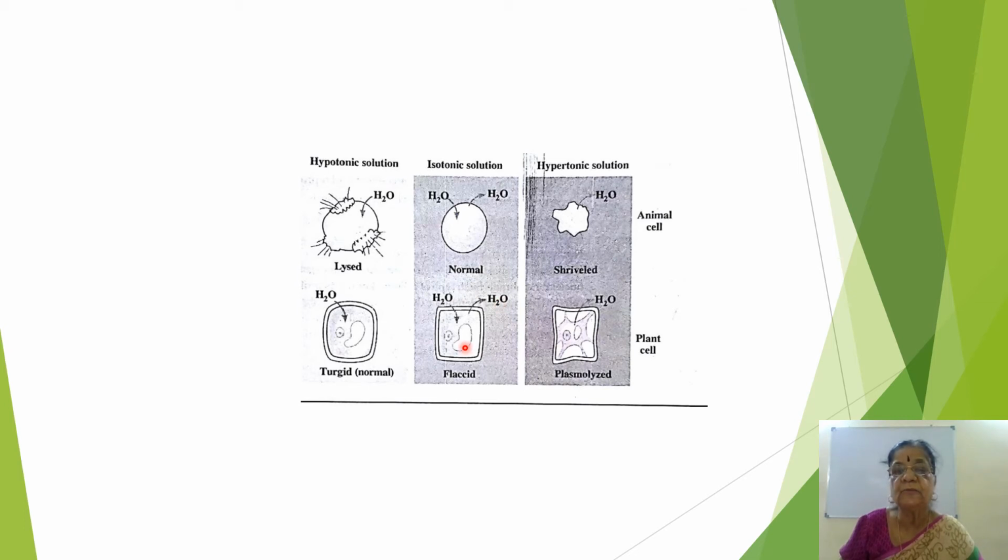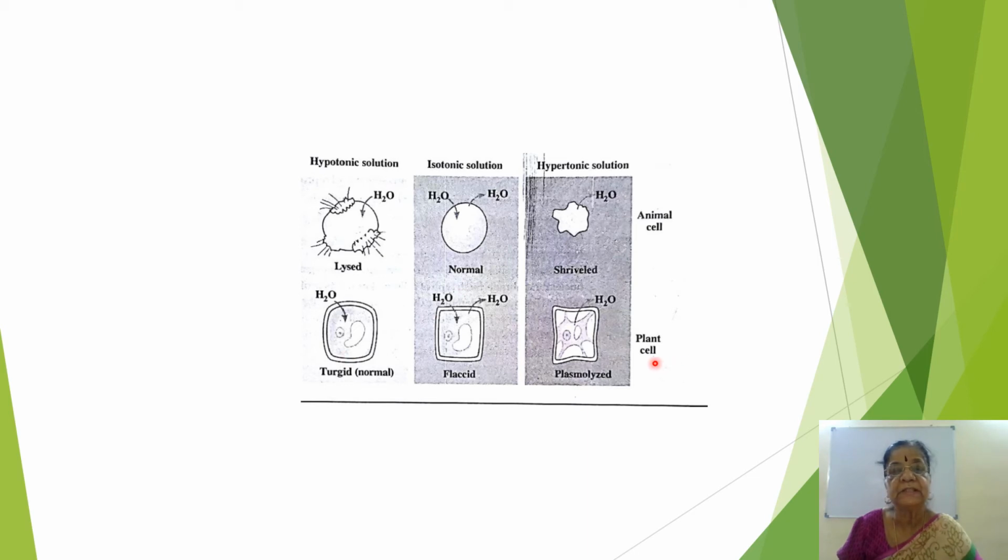The shrinking of the cell is called flaccid. The spelling is flaccid. Then hypertonic, more water outside the media, water goes out from inside. So more water goes out, and it becomes shrunken. Similarly here more water goes out, it becomes shrunken. And this is plasmolysis. These three are of animal cell, these three are of plant cell.